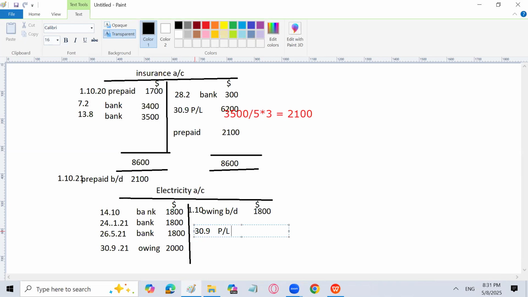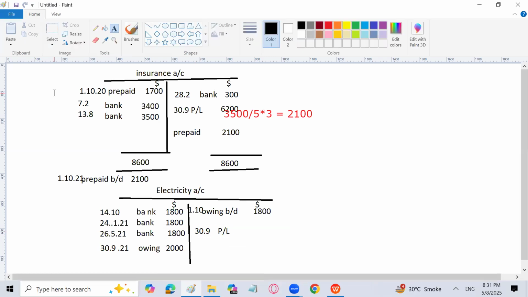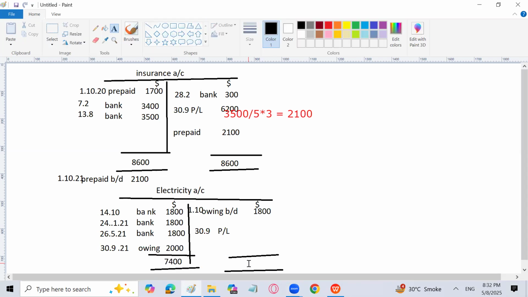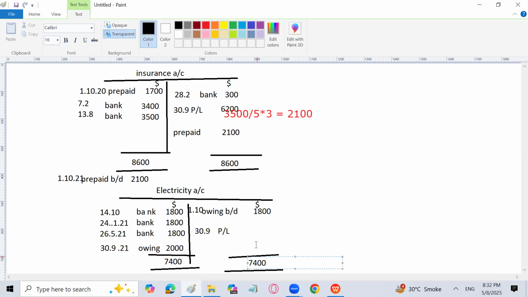There is no prepaid brought down or prepaid carried down. Otherwise, I would have written it also. Because it is not given, that's why I didn't use that. So there is the total. And then I will go with the profit and loss account figure. So the total of the debit side is 7400. I will write here 7400, and I will write here 7400. And the difference that you have told me, that is 5600, will come with the name profit and loss account.